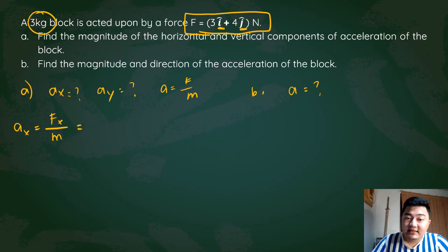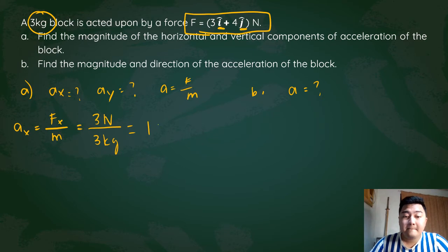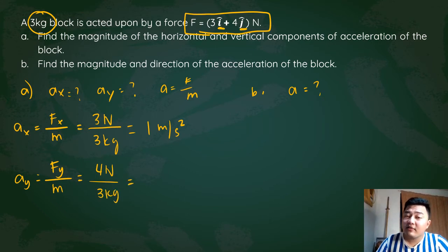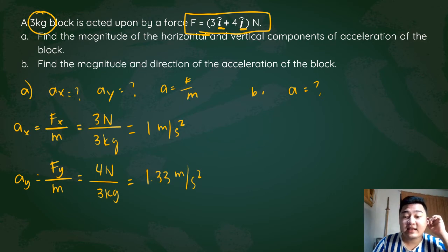So your force along the x-axis, again, as you can see there, is 3i. So therefore, it's 3 newtons over your mass of 3 kilograms. So that will give you 1 meter per second squared. For your acceleration along the y, that will be force along y over mass. So your force along y is, as you can see there, 4 newtons over the same object, 3 kilograms. So 4 divided by 3, that will be 1.33 meters per second squared. So these will be your components of the acceleration.